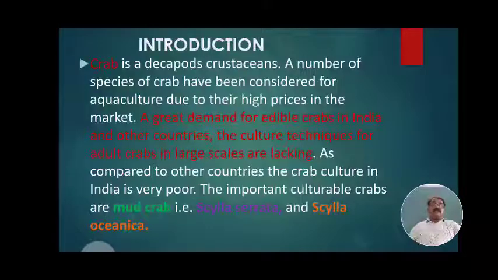The important culturable crabs are the mud crab, that is Scylla serrata, and Scylla oceanica. These two species of crab are cultured in Indian waters, but in very poor quantity.